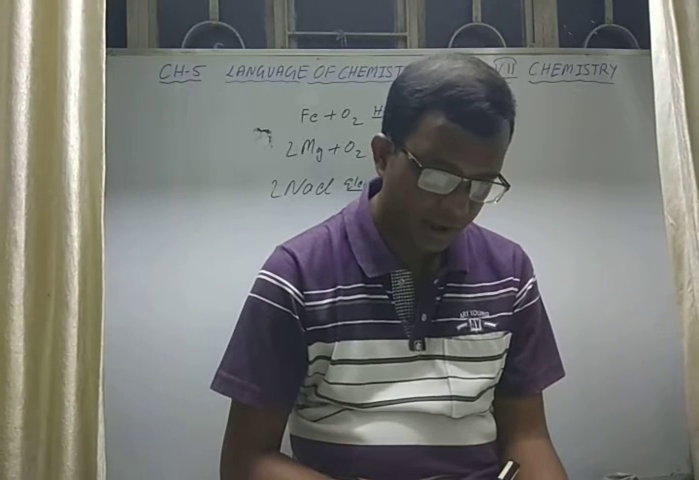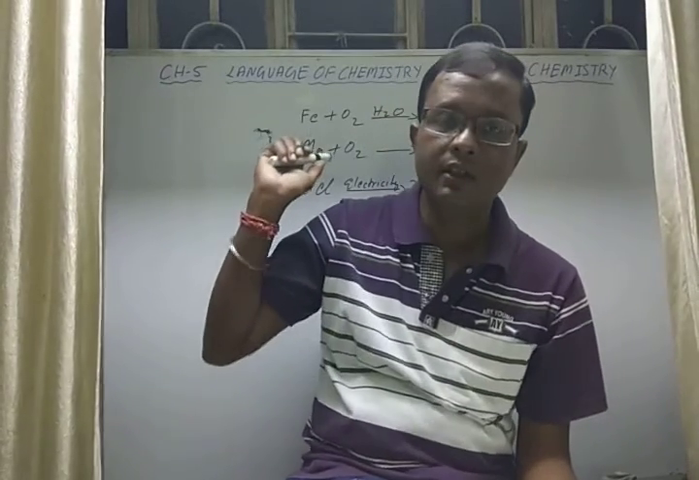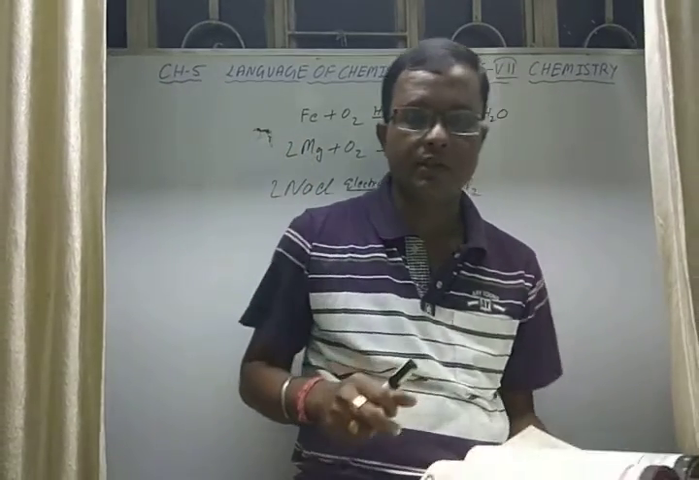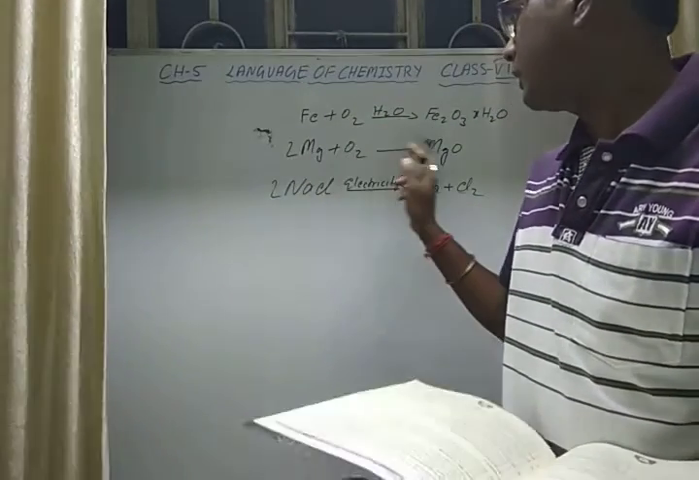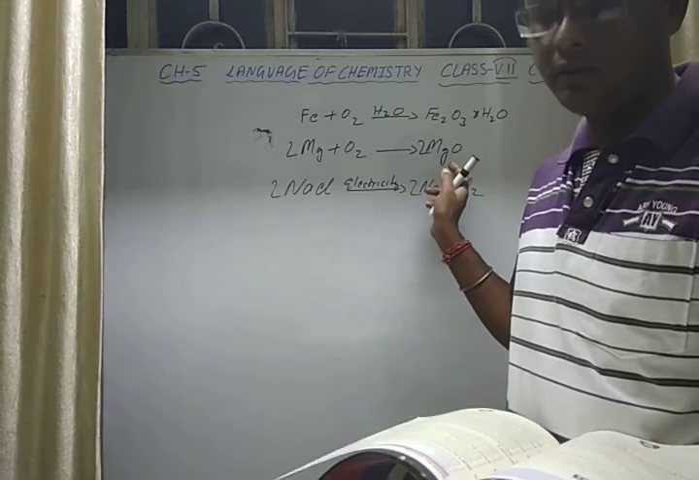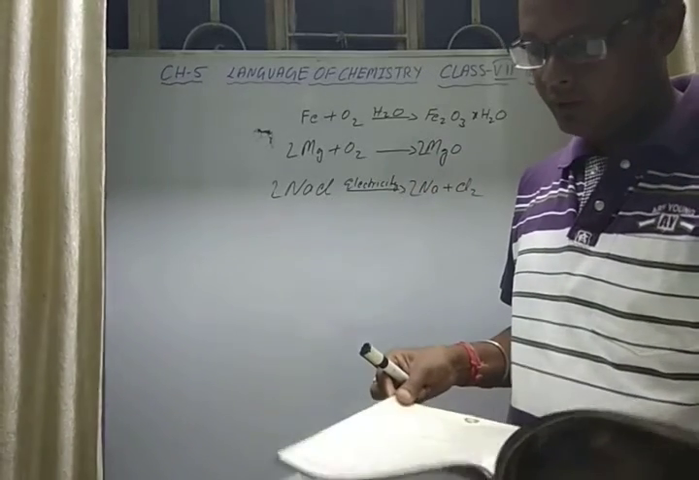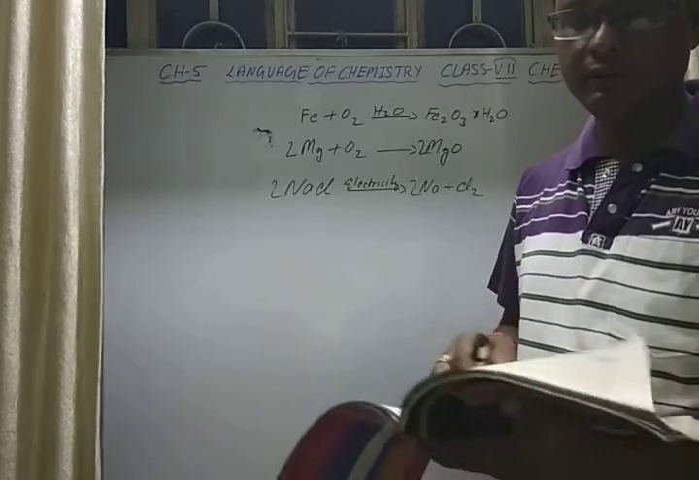What happens when magnesium ribbon is burned in air? Just now I have shown you what happened when magnesium ribbon burns. So magnesium plus oxygen gives magnesium oxide, and you have to write this chemical equation also in this question. So you have to write the word equation and the chemical equation both.